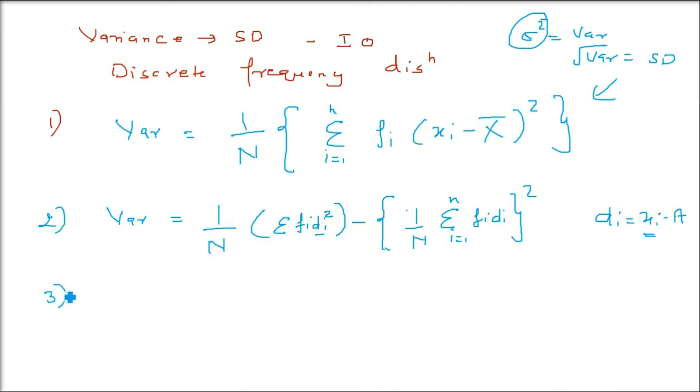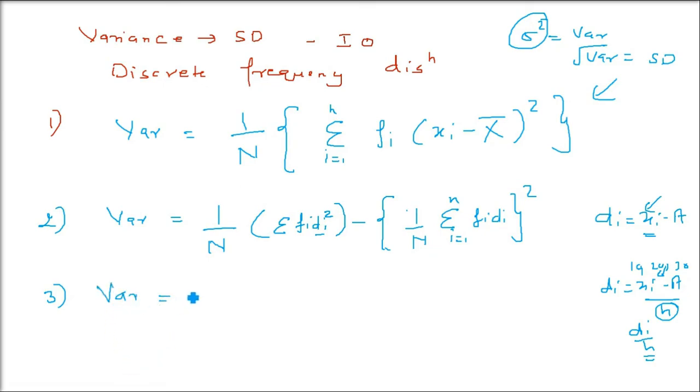And the third variation of this same thing, because there are certain different formulas. Sometimes this d_i, x_i minus a, all these values can be divided by a common number. So the second formula was to make things easier. We can also make it easier if this x_i minus a, that is d_i, is divisible by some common number. So this d_i by h, we call it as u_i. For example, 10, 20, 30, like this values come. All will be divided by 10. So this h will be 10. And it will make the numbers 1, 2, 3. So the computation will be easy. So what we will do?